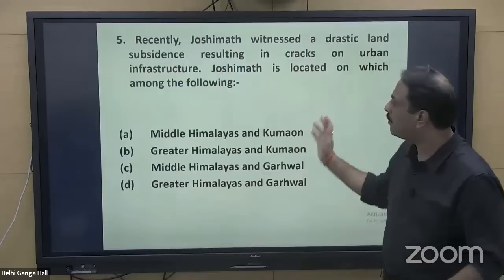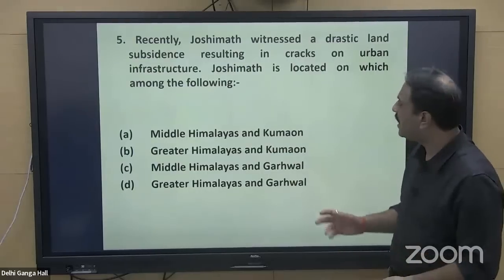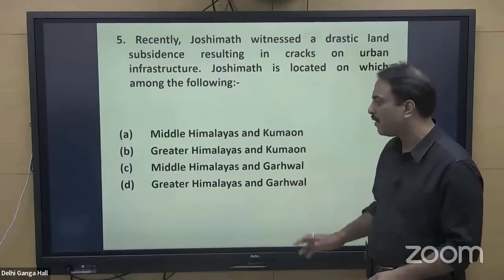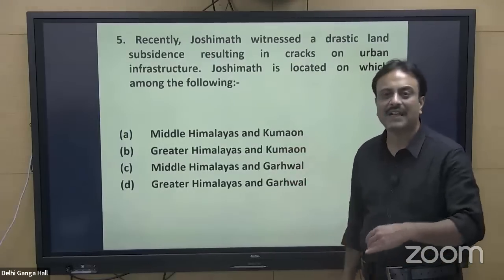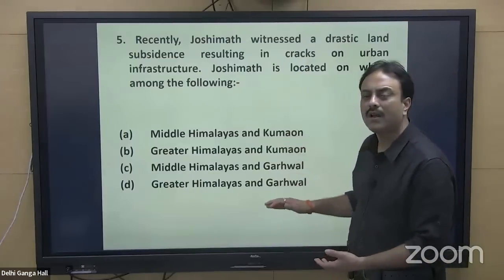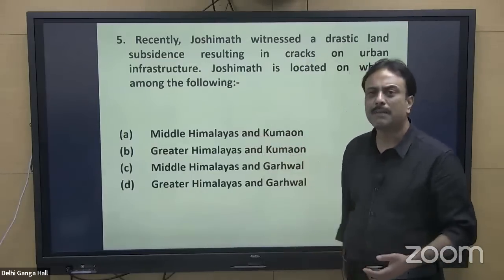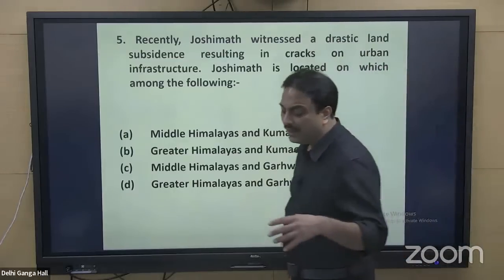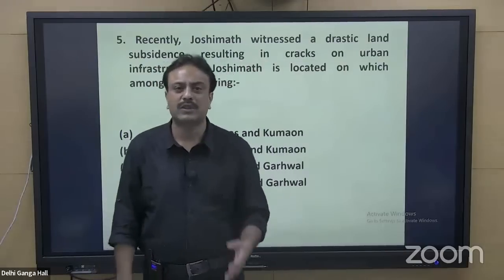So Joshimath is located on which among the following? Middle Himalayas and Kumaon, Greater Himalayas and Kumaon, Middle Himalaya and Garhwal, Greater Himalaya and Garhwal. So the options ask whether it is a part of Middle Himalaya or Greater Himalaya, and whether it is a part of Kumaon or Garhwal. Uttarakhand is divided into two sections.